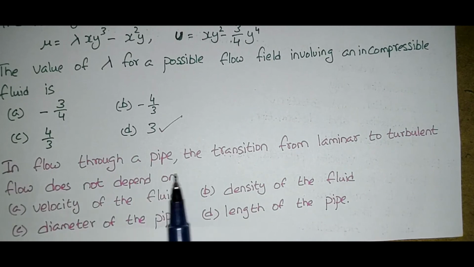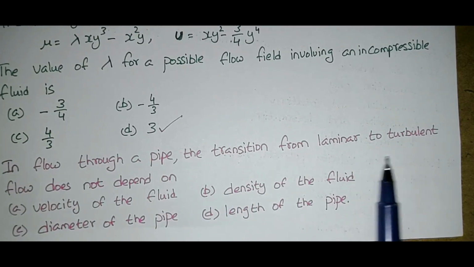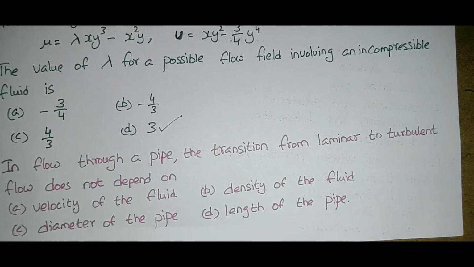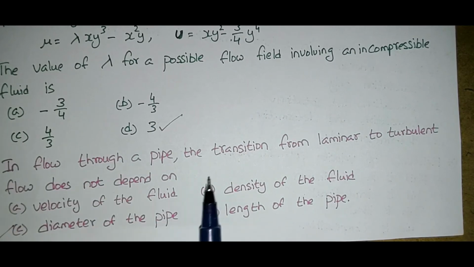In flow through a pipe, the transition from laminar to turbulent flow does not depend on, and the options are velocity of the fluid, density of the fluid, diameter of the pipe, length of the pipe. So the correct option here is the diameter of the pipe. The transition from laminar to turbulent flow does not depend on the diameter of the pipe.